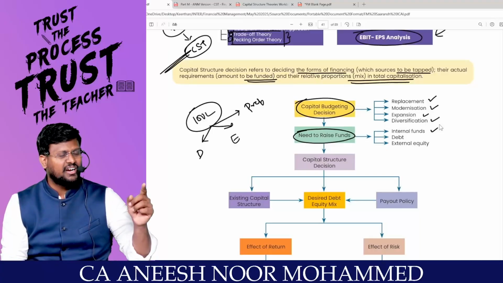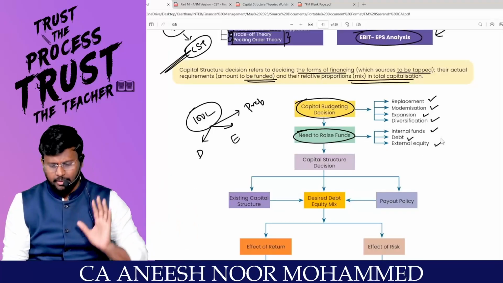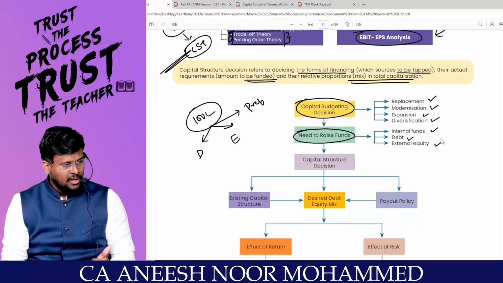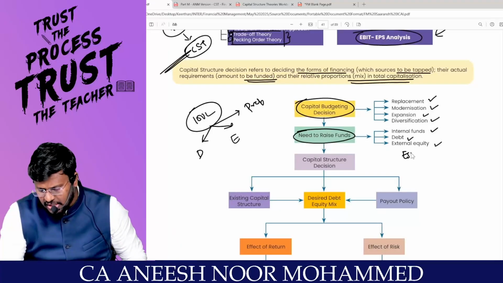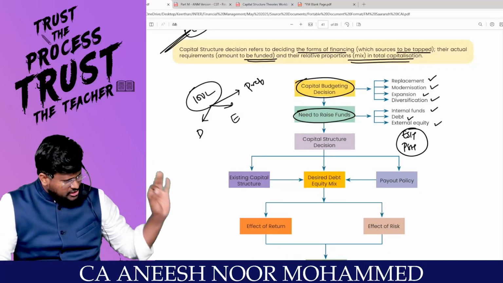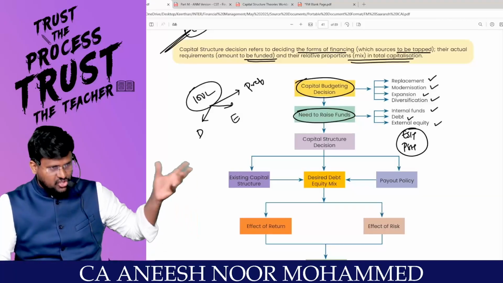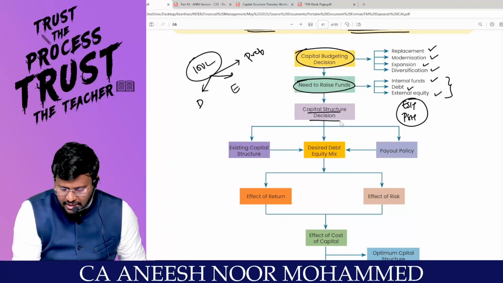Either you can raise the fund internally, that means through internal funds, or you can raise the fund through debt, or through external equity. Internal funds are called reserves and surplus. Debt means debentures. And external equity means you are raising funds from equity shareholders or preference shareholders. So I am going to do a capital budgeting decision, and in order to take it, I have to raise the fund. These are the various sources of fund. Then only I can take a capital structure decision.